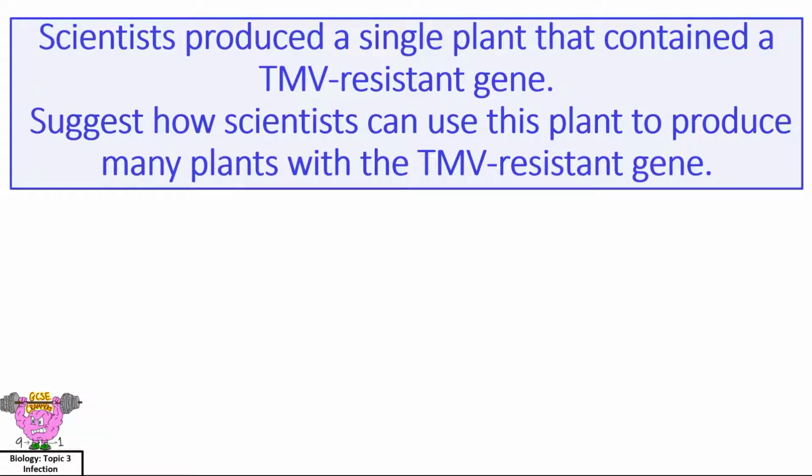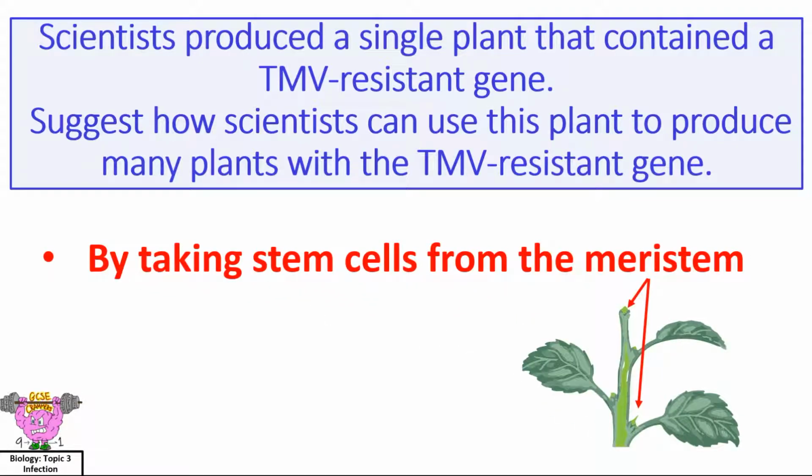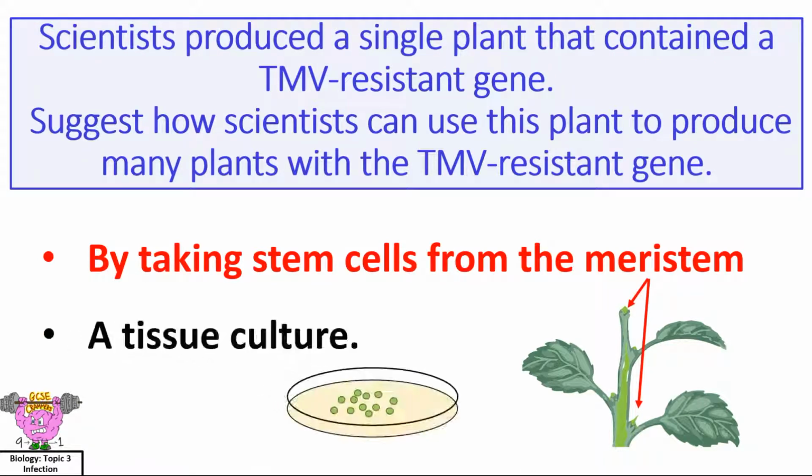Scientists produced a single plant that contained a TMV-resistant gene. Suggest how scientists can use this plant to produce many plants with the TMV-resistant gene. By taking stem cells from the meristem, or by taking a tissue culture.